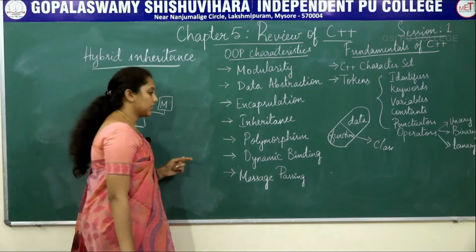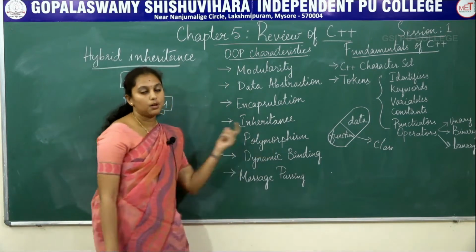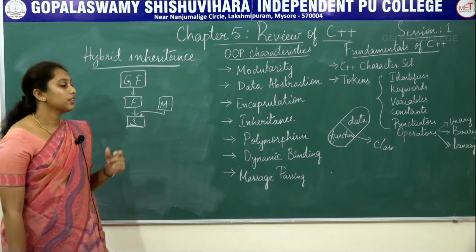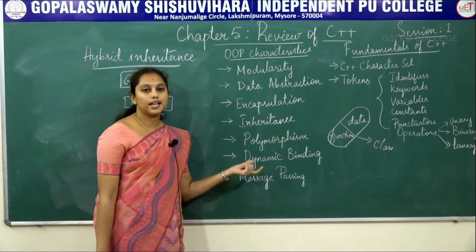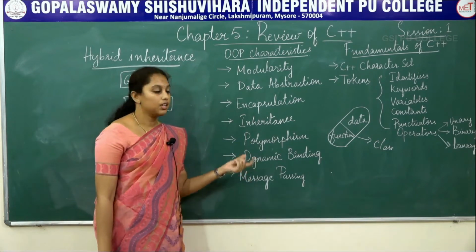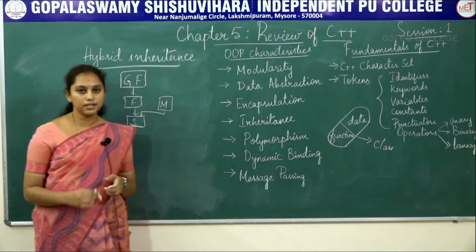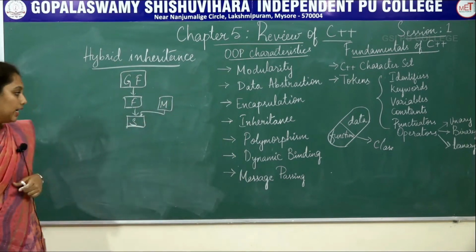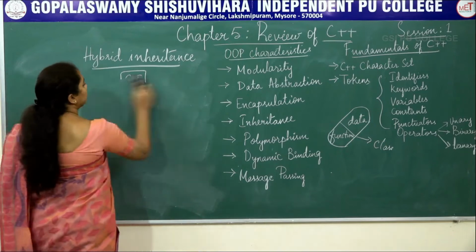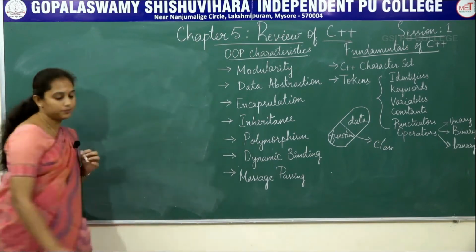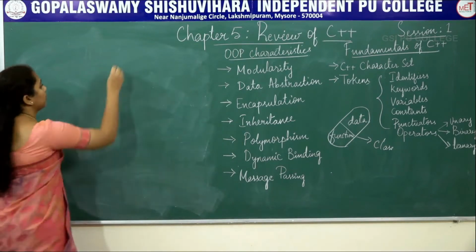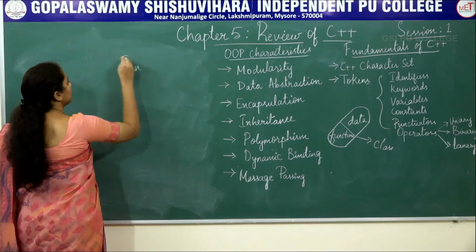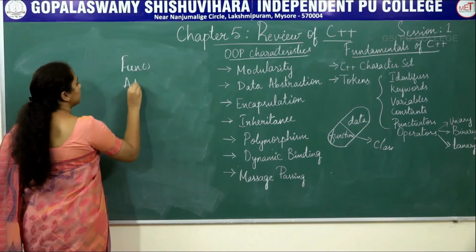And the next characteristic is polymorphism. What is polymorphism? The word poly means taking many forms. Consider an example: a function named addition.